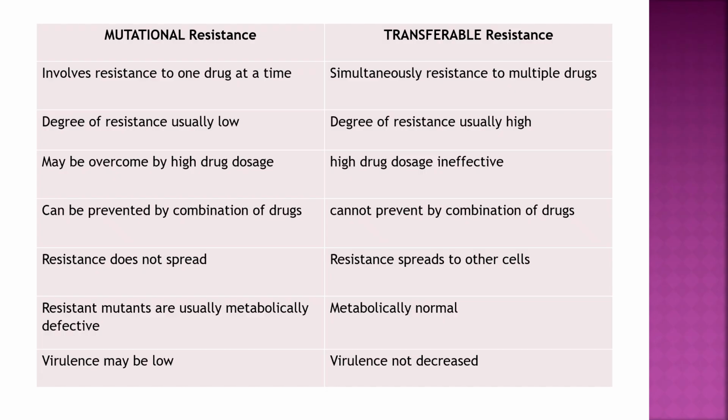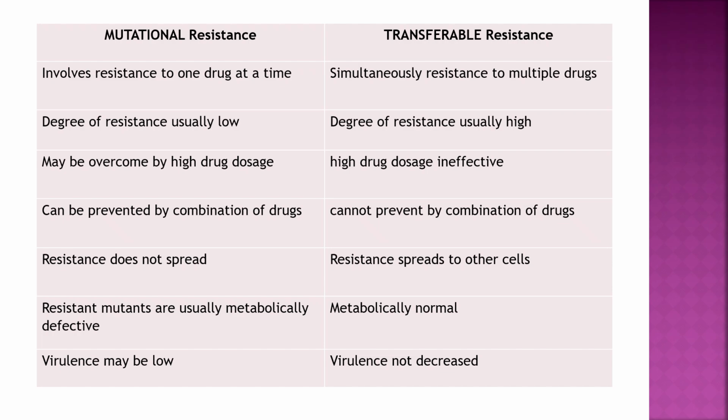Difference between mutational resistance and transferable resistance. Mutational resistance involves resistance to one drug at a time; transferable, multiple drugs. In mutational resistance the degree of resistance is usually low, and in transferable it is high. Mutational resistance may be overcome by high drug doses; in transferable this is ineffective. Mutational resistance can be prevented by a combination of drugs; transferable cannot be prevented.